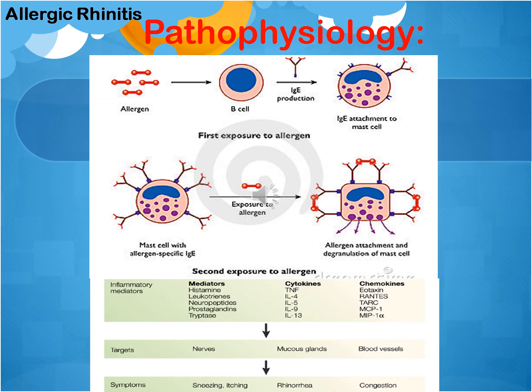The granules in the mast cell, which contain histamine, prostaglandin, leukotrienes, neuropeptides, tryptase, and eosinophilic chemotactic factor, all these mediators will be released and can cause the clinical picture of allergic rhinitis. How? As you know, histamine is the most potent vasodilator in the body.